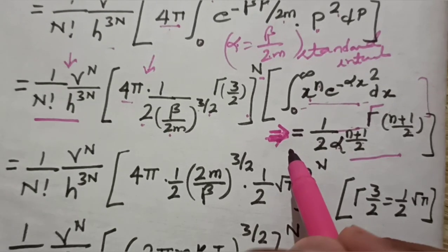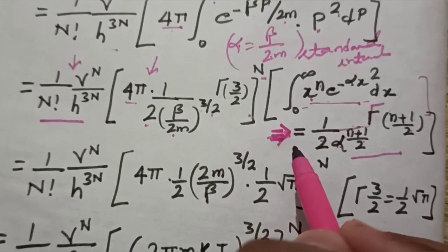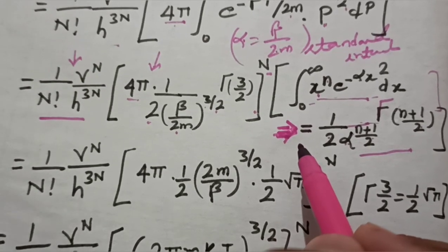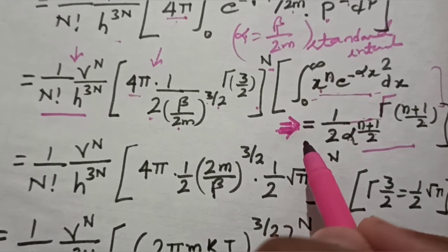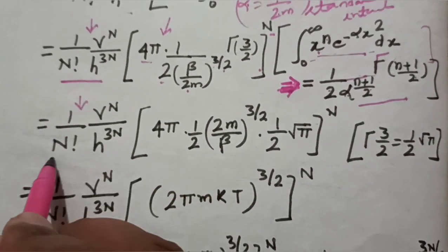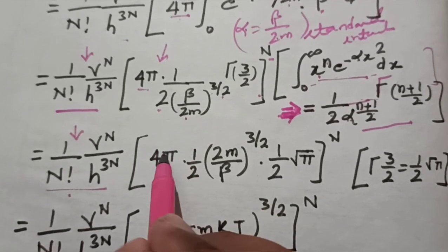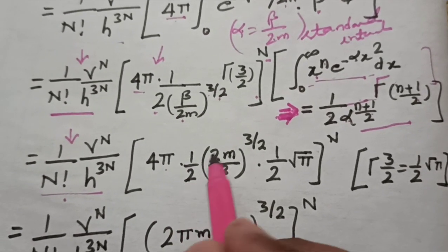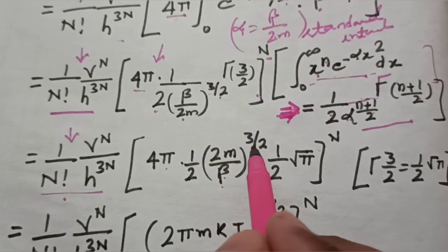If you just remember this, it is much easier to solve and apply the particular standard integral in the standard questions you should have in future. So in this case, again, this is the same. It will be the result. And what is here? 4 pi. This is the simple mathematics you have: 1 upon 2 times of this 2m upon beta raised to the power 3 by 2.